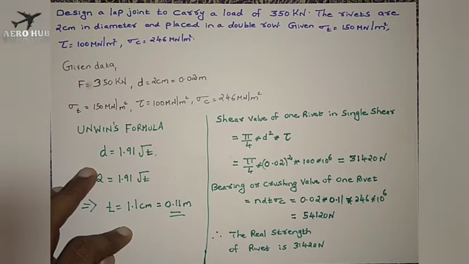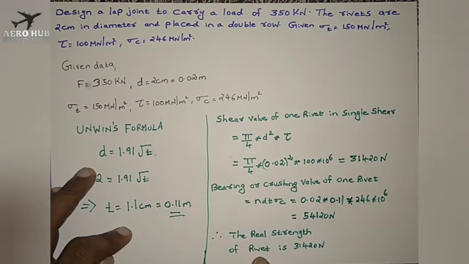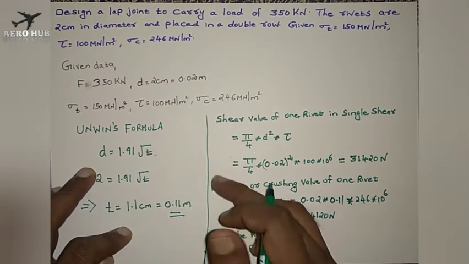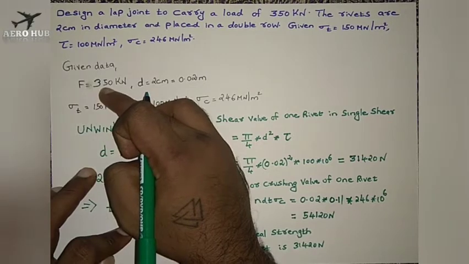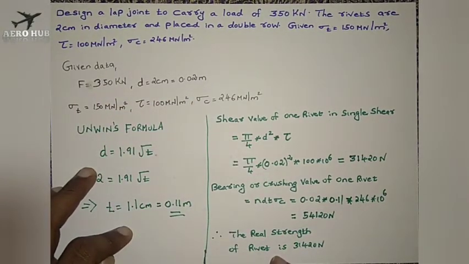Now we will find out the number of rivets required for our design. We have the total force, that is 350 kilonewton, divided by the strength of a single rivet. That gives the number of rivets.